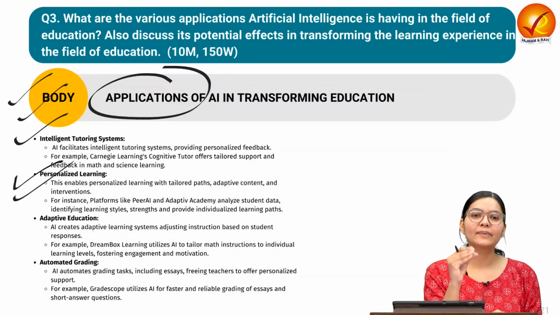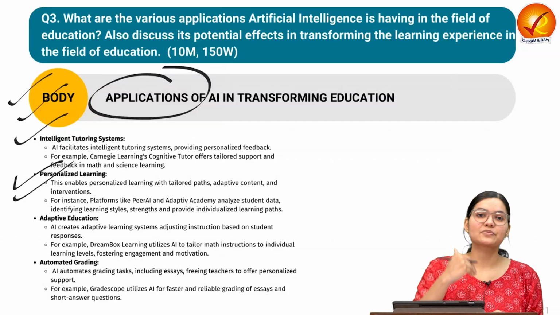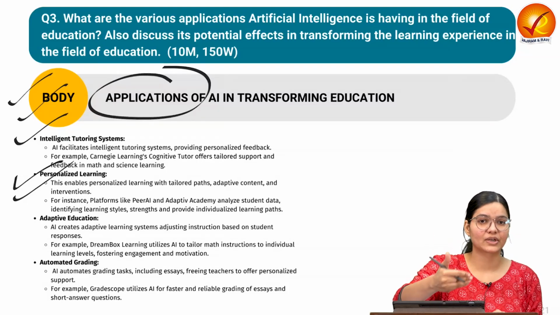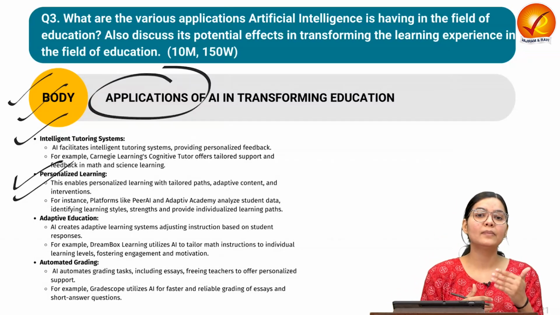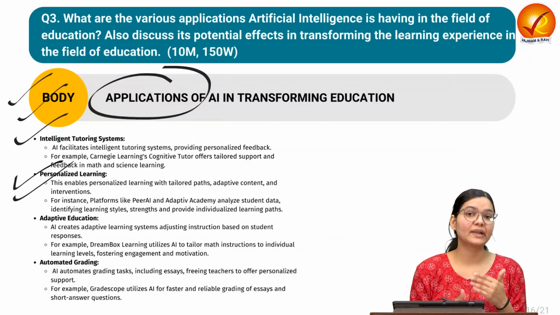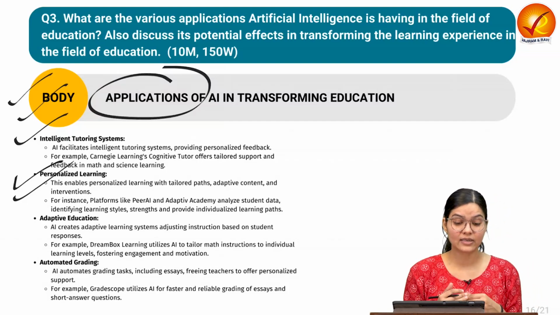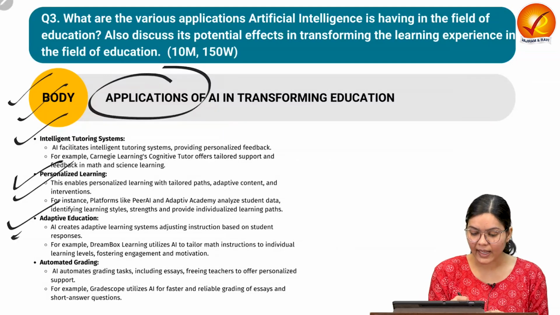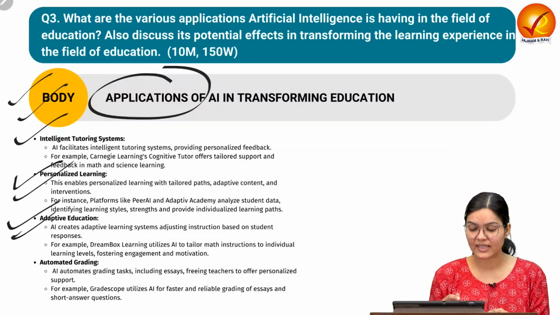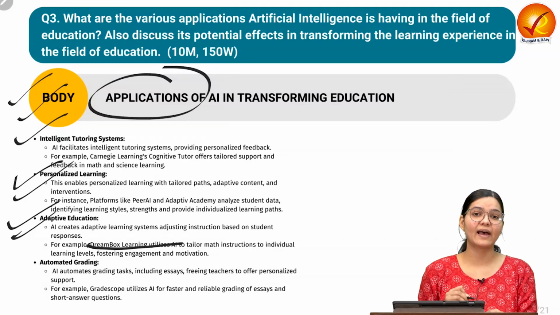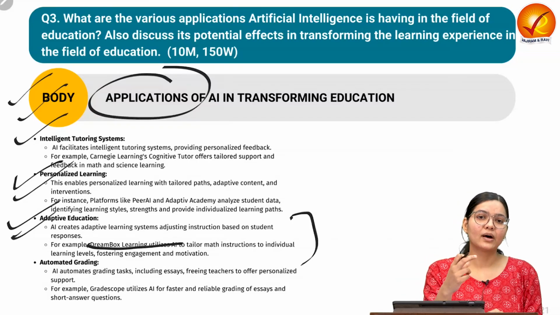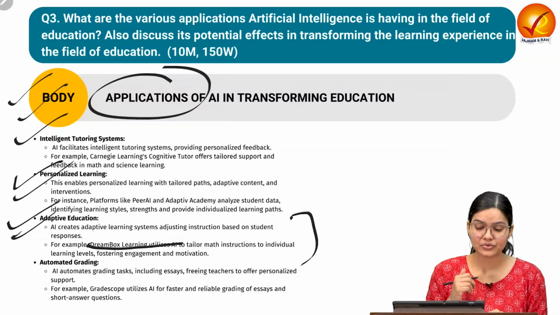Similarly, the program can be designed based on the response of the student. If a student's response is different related to different subjects or different topics, the AI curriculum can be automated and can be self-corrected and self-designed, which is not easily possible in the case of physical education. So this adaptive education can be provided, as we have seen in different platforms like DreamBox Learning. AI has tailor-made applications which can adapt the technique to the requirements of the students.